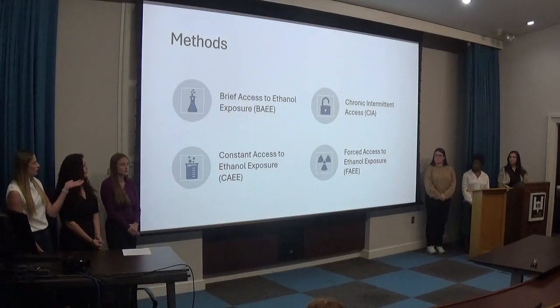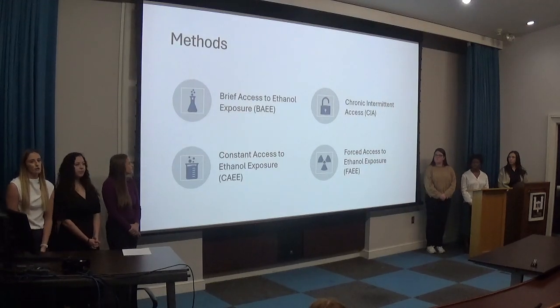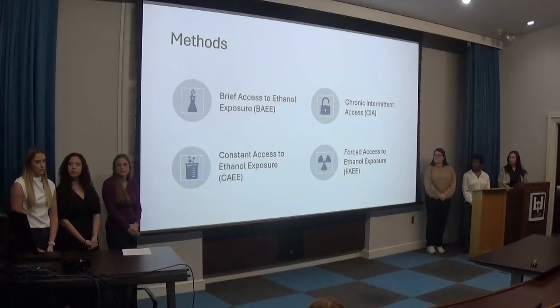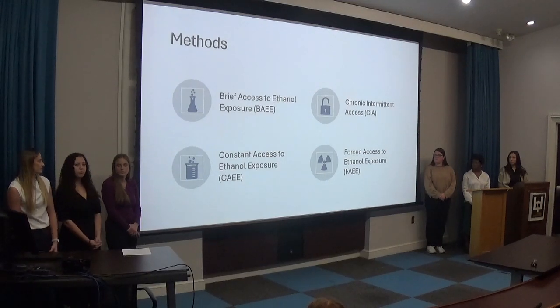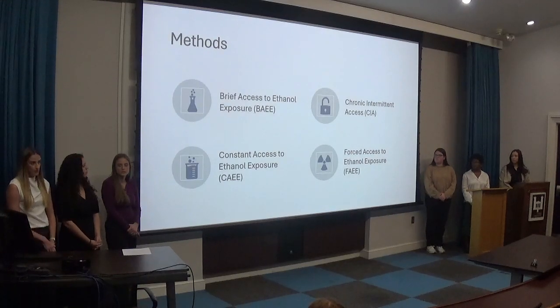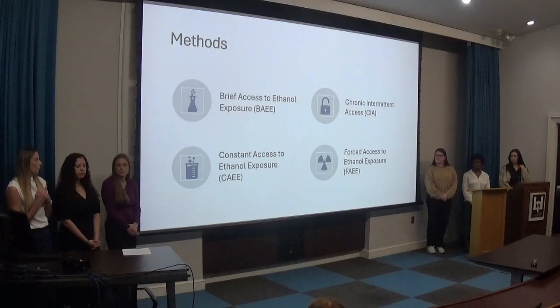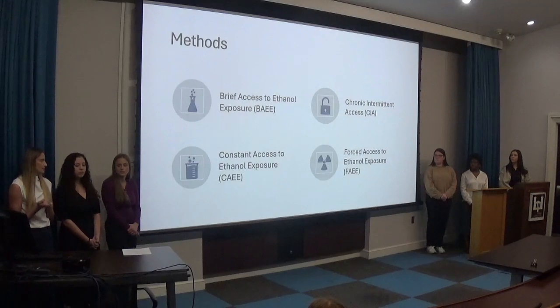They then had the chronic intermittent access group, which is the CIA group. They were given a 2-bottle preference task in which they had 1 bottle with a 5% concentration of ethanol and the other bottle was deionized water. They also had this 3 times a week for 24 hours at a time. After a 24-hour testing period, the bottles were taken off the home cage and weighed to measure the volume of liquid that they had consumed in that time.